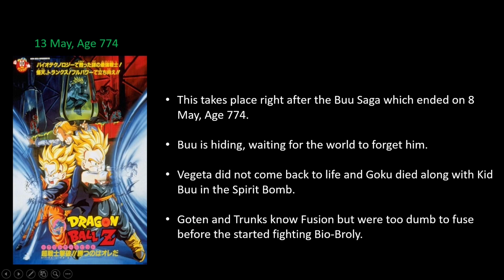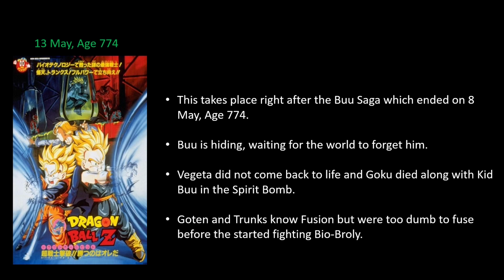Then moving on to 13th May, age 774. So this movie takes place after the Buu saga ends. The Buu saga ended on 8th of May, age 774. So right now, Buu is hiding, waiting for the world to forget him, right? Vegeta did not come back to life.